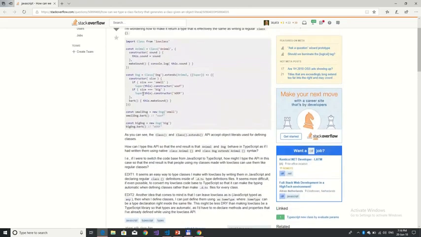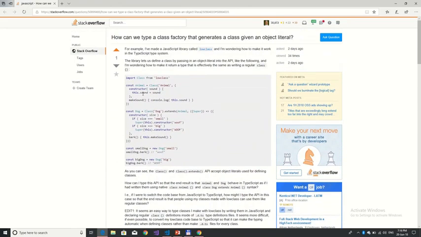So this is a question. Basically, this guy actually claims to be one of the maintainers of a library. Never heard of that library. It's called Low Class, and he wants to see if there's a way to type his library. It's a library for creating classes. You can see that they use a function called class, which you pass the name of your class, and you pass an object literal, which contains all of the methods, right?